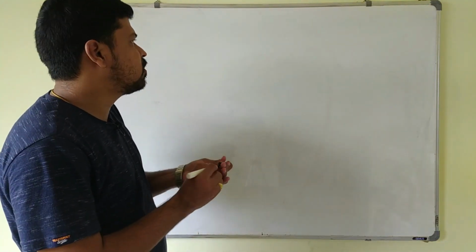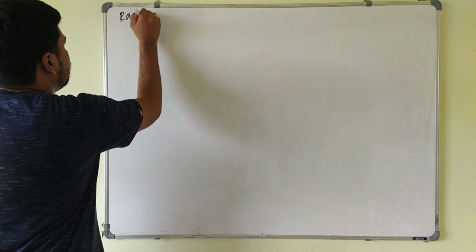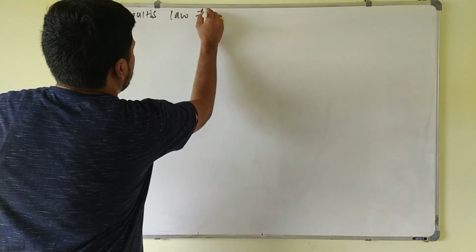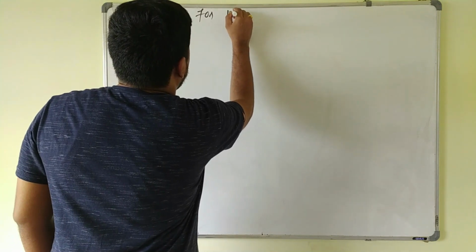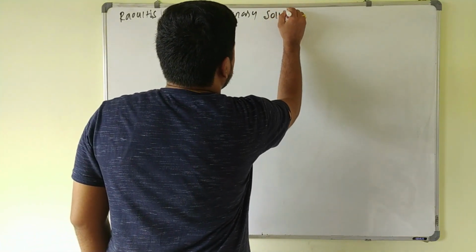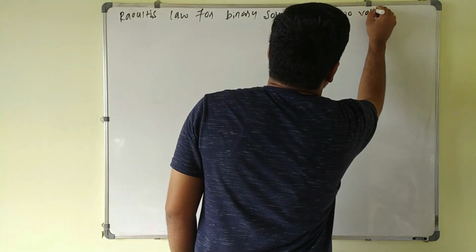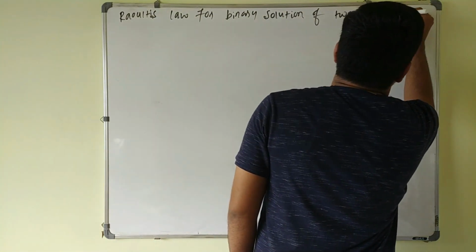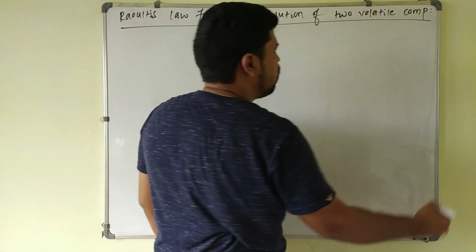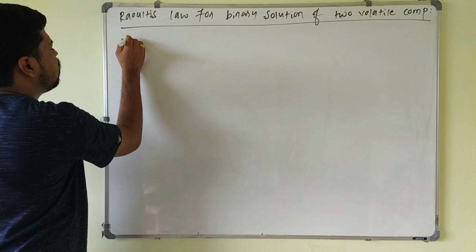Now we will discuss Raoult's law for a binary solution of two volatile liquids. Raoult's law for a binary solution of two volatile components. Binary means it has two components. So this is Raoult's law for a liquid solution, where both solvent as well as solute are liquid. So this is a liquid solution.